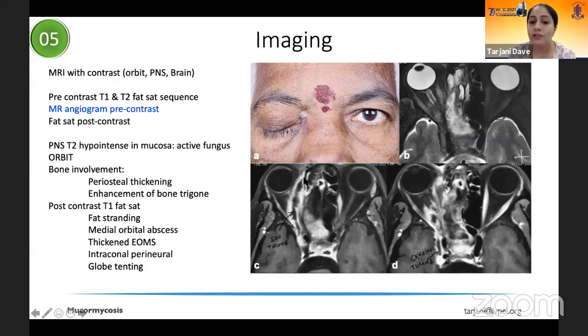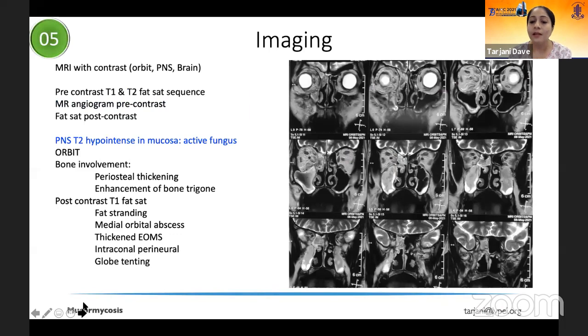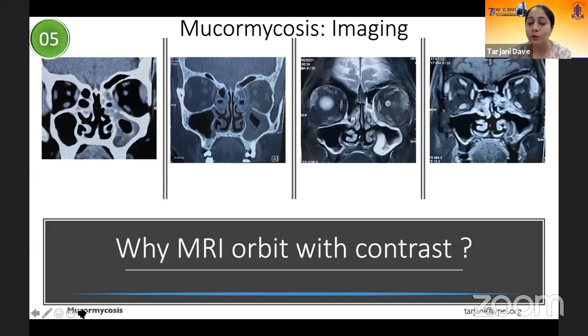So if you look at this gentleman who has ptosis and this little skin ulceration over here, his MRI shows you invasion by the fungal hyphae into the superior ophthalmic vein as well as the cavernous sinus. This is classic of mucormycosis. There are several other signs in the paranasal sinus which are very suggestive that the patient might have mucormycosis.